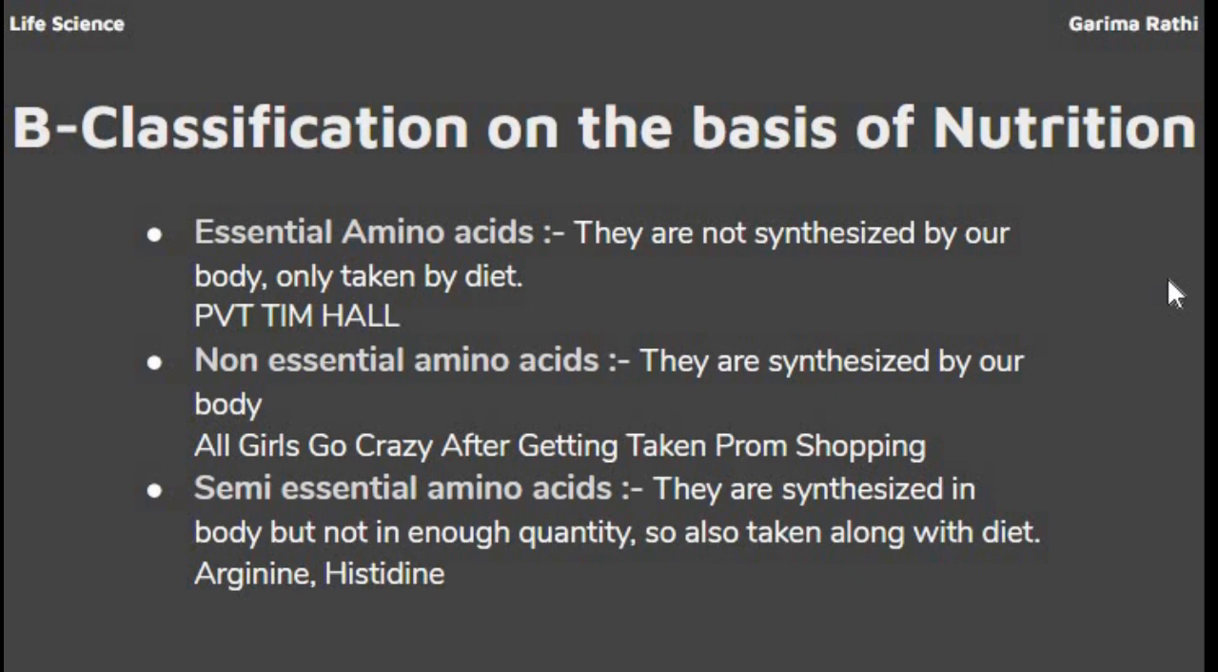All girls go crazy after getting taken from shopping. All: alanine; girls: glutamic acid; go: glutamine; crazy: cysteine; after: aspartic acid; getting: glycine; taken: tyrosine; from: proline; and shopping: serine. In the case of semi-essential amino acids, there are only two, arginine and histidine. Two additional amino acids have also been added in recent discoveries. These are stereolysine and polyproline. Thank you.